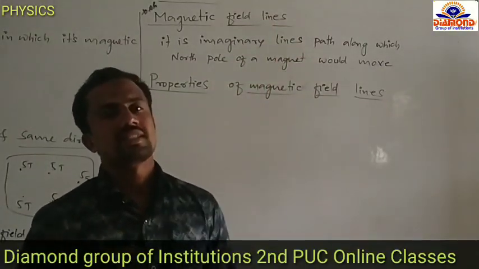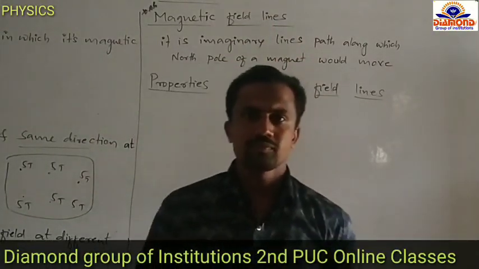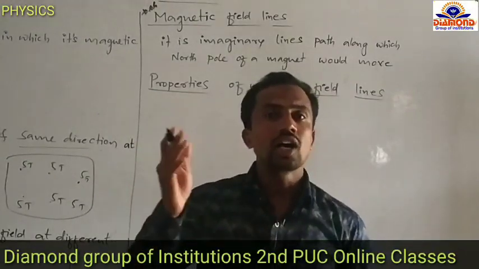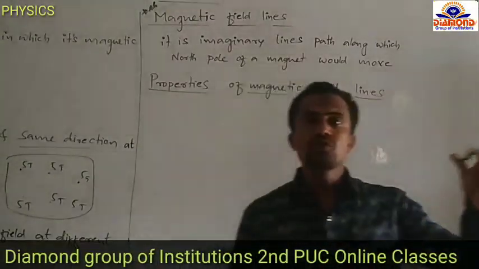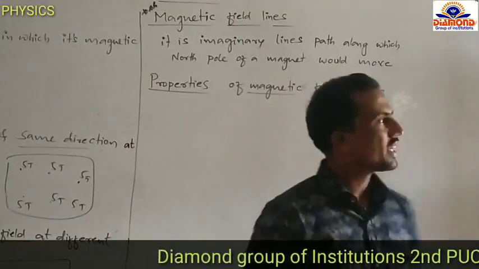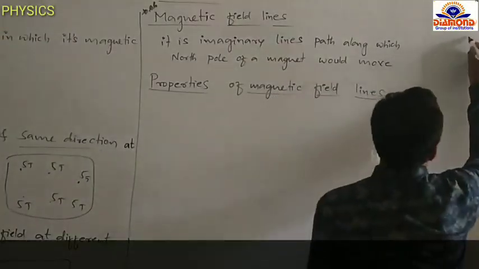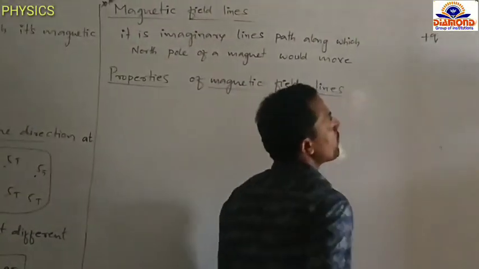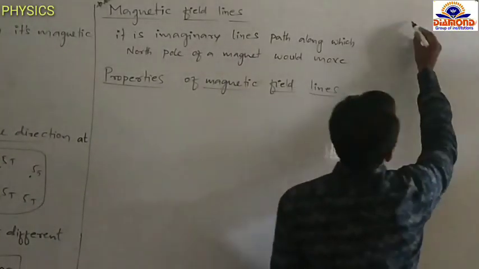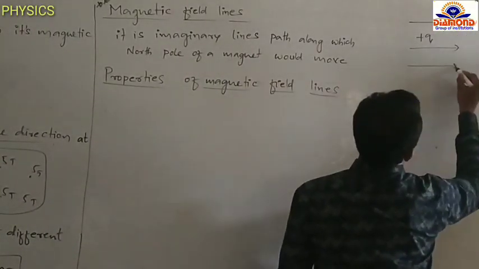What are electric field lines? In the first chapter we discussed it. It is the path along which a unit positive charge would move. For example, this is a positive charge. This charge is placed in a uniform electric field.